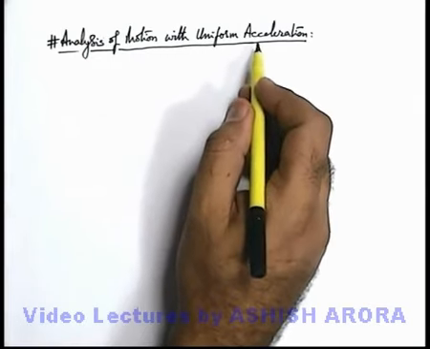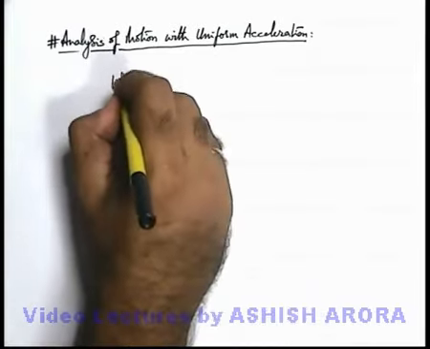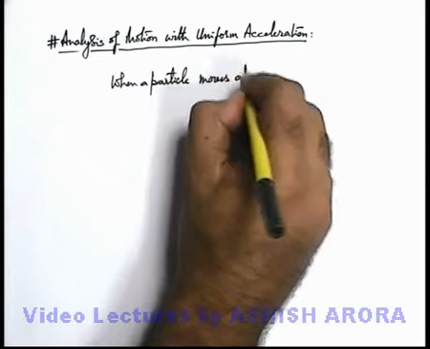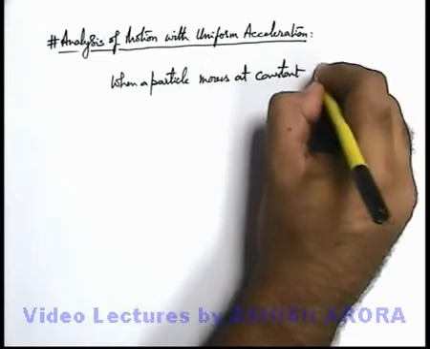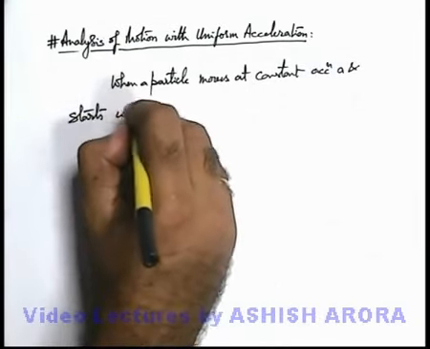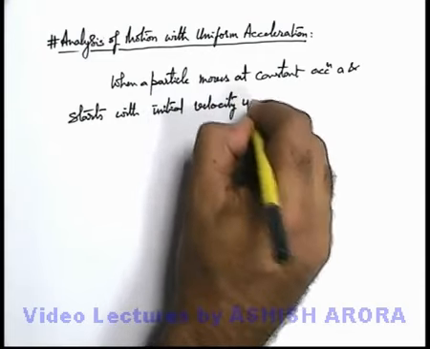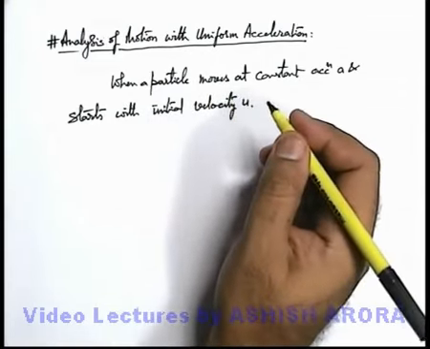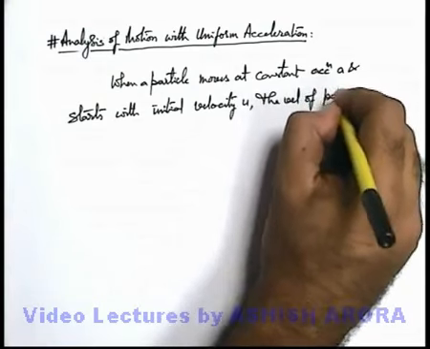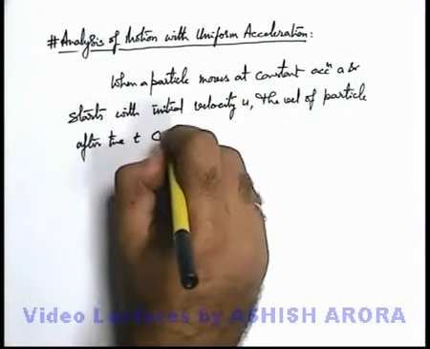When a particle moves with uniform acceleration in rectilinear motion, we can simply state, say, when a particle moves at constant acceleration a and starts with initial velocity u, and we are required to find the velocity at a general time, the velocity of the particle after time t can be